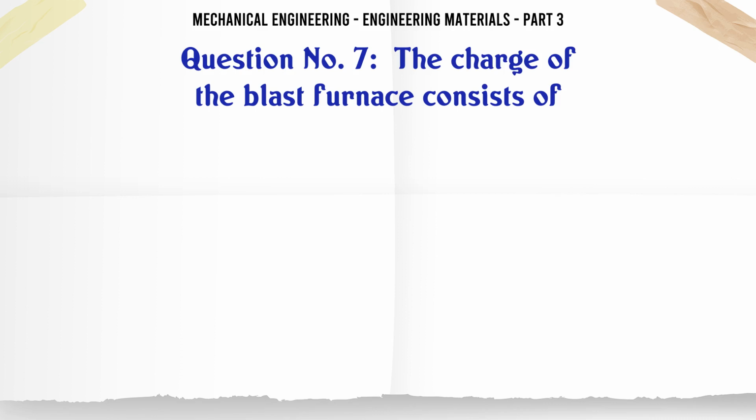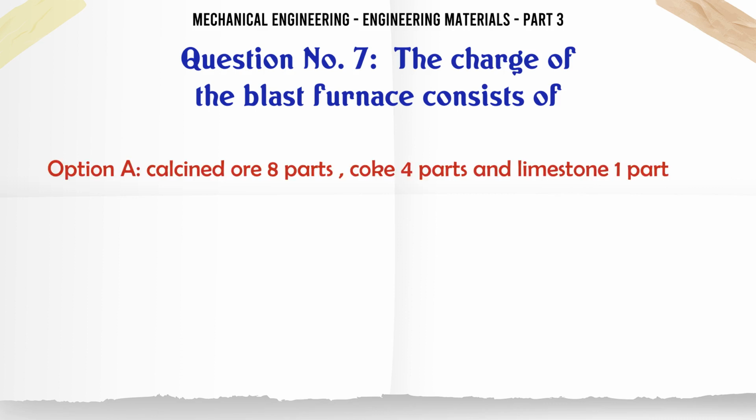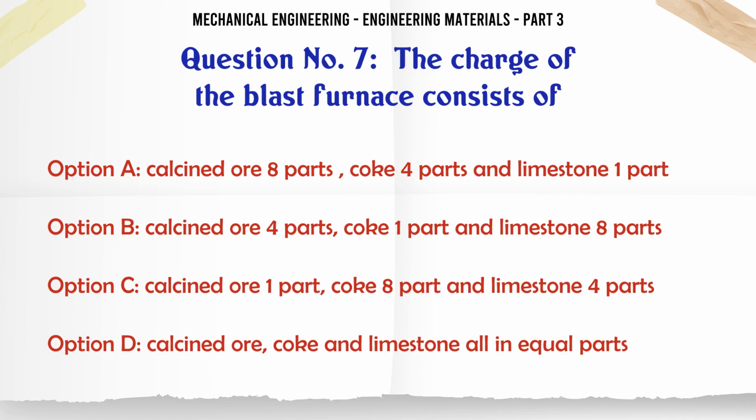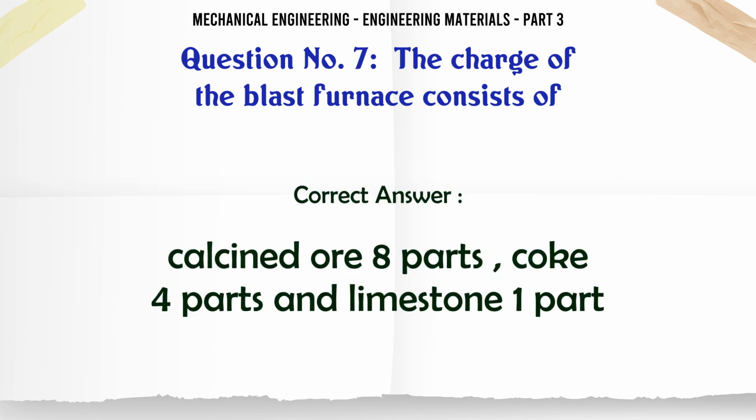The charge of the blast furnace consists of: A. Calcine ore 8 parts, coke 4 parts, and limestone 1 part. B. Calcine ore 4 parts, coke 1 part, and limestone 8 parts. C. Calcine ore 1 part, coke 8 parts, and limestone 4 parts. D. Calcine ore, coke, and limestone all in equal parts. The correct answer is calcine ore 8 parts, coke 4 parts, and limestone 1 part.